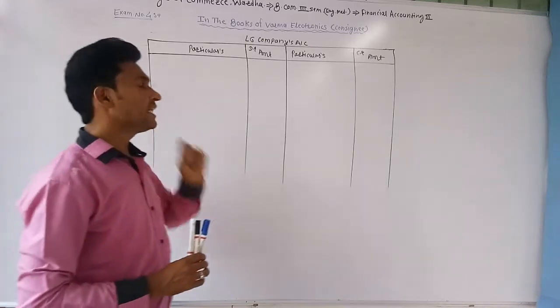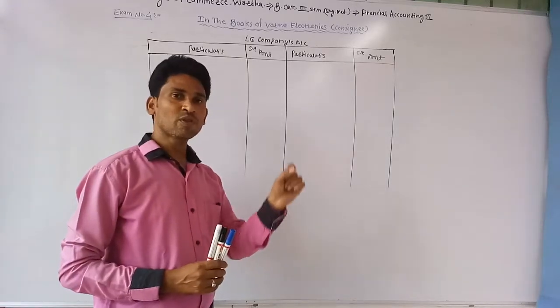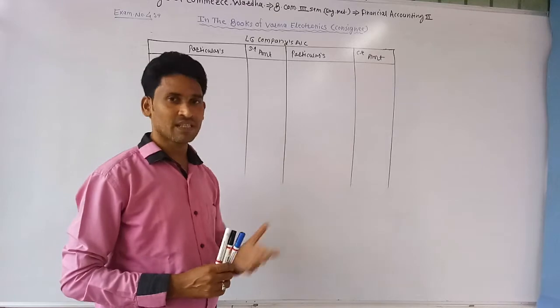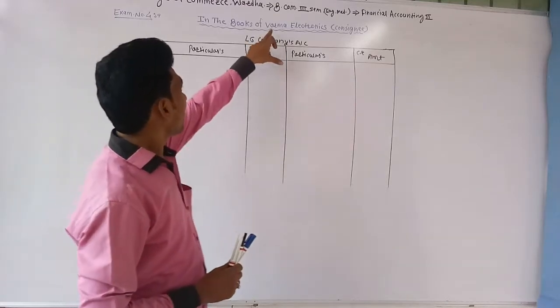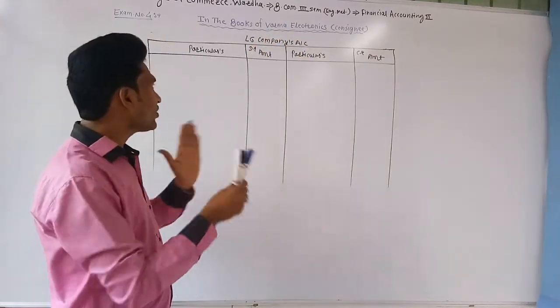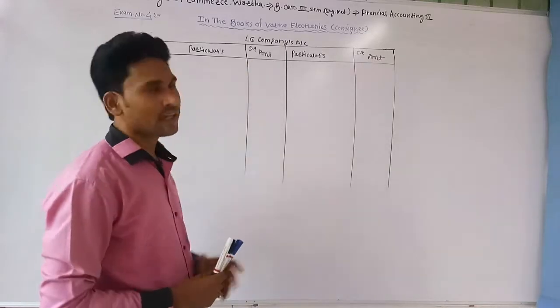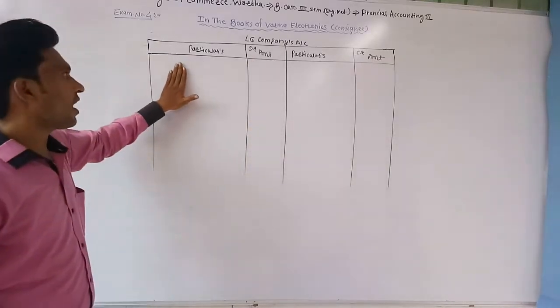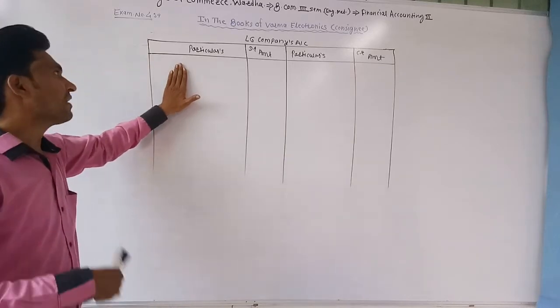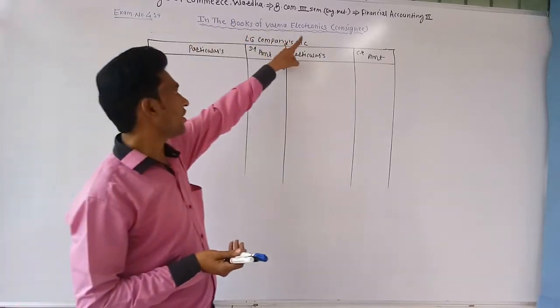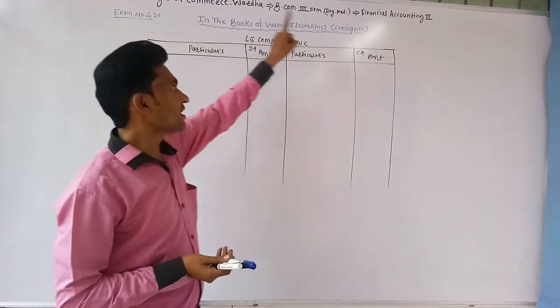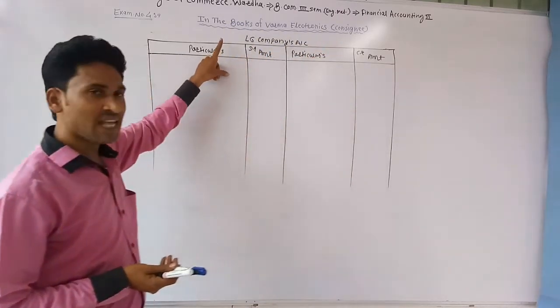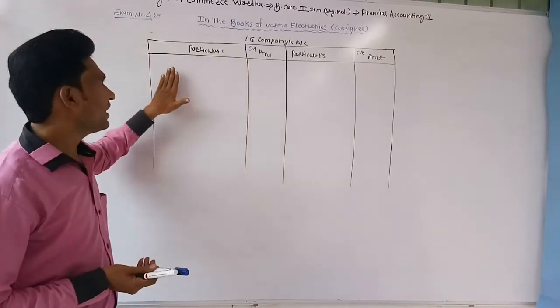After that, LG company got a check of rupees 1,50,000 from its consignee. It means Verma Electronics gave the check as an advance to LG company. For that it passes a journal entry: LG company's account debit and bank account credit. When Verma Electronics gives the check, it means the consignee gives the check to its consignor. At that time, it passes a journal entry.